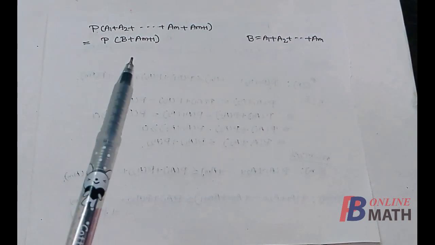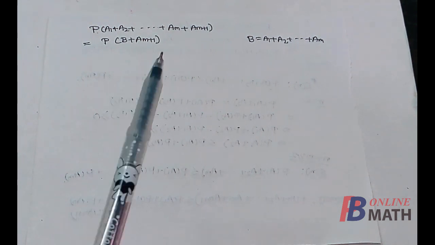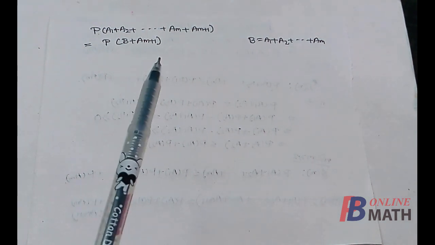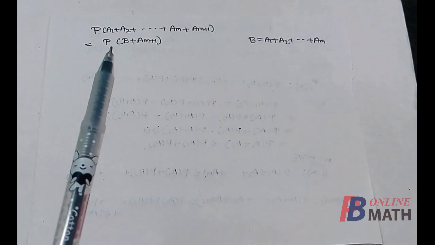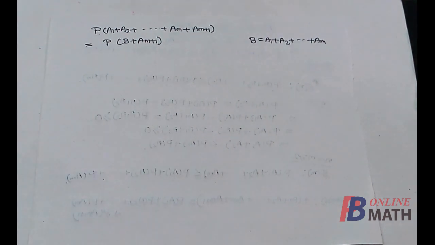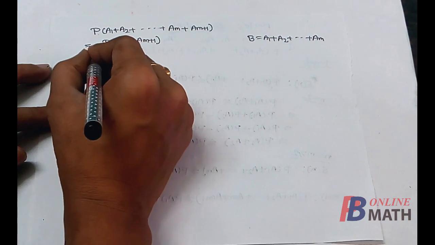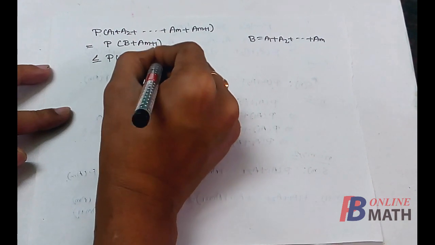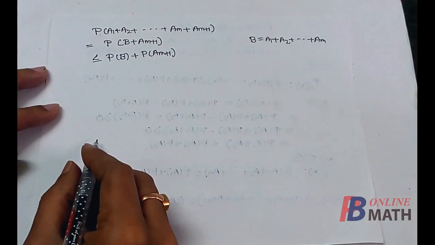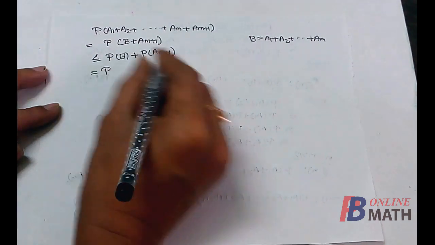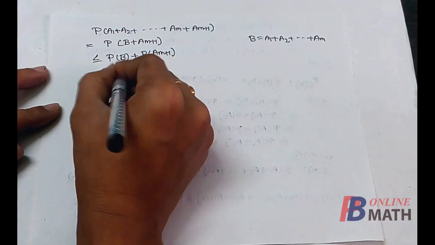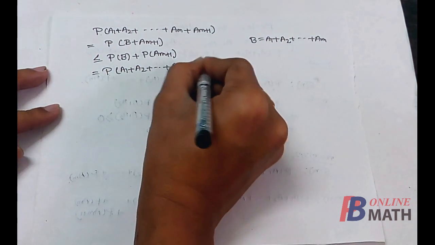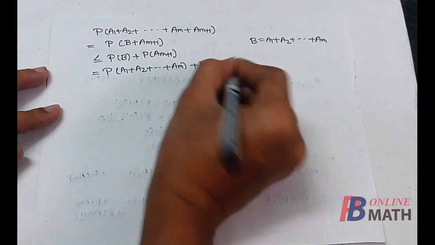Now since we have already proved that the statement is correct for n equal to 2, that means two number of events, now we have two events B and A(m+1). So for these two events the inequality is correct. That means this can be written as less than or equal to probability of B plus probability of A(m+1). Now probability of B means this one, so it is probability of A1 union A2 up to Am plus P of A(m+1).